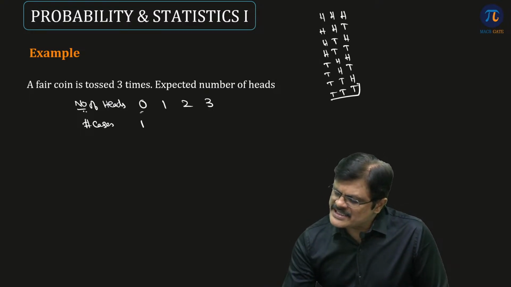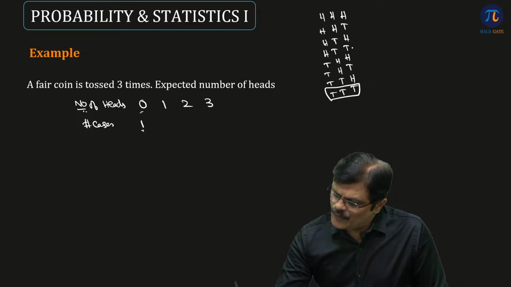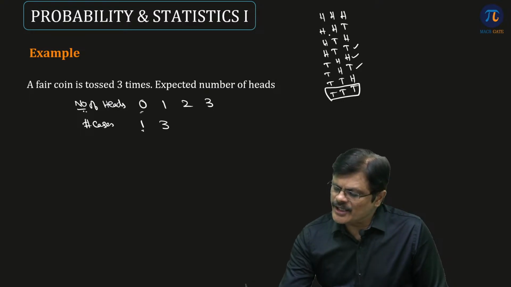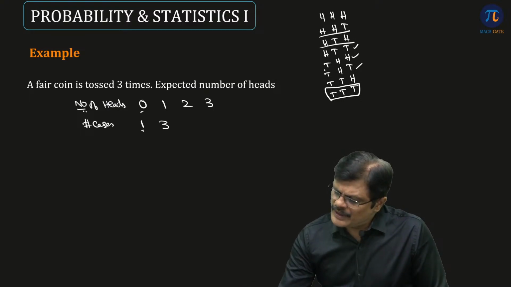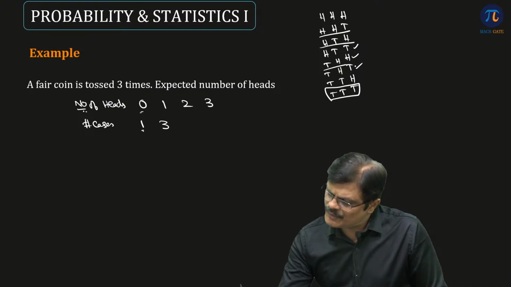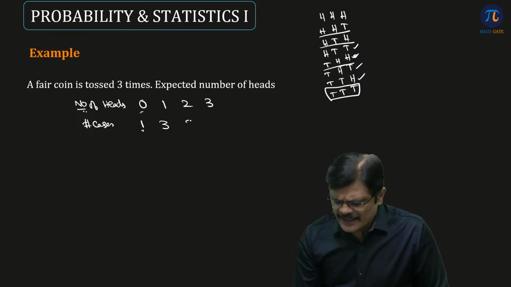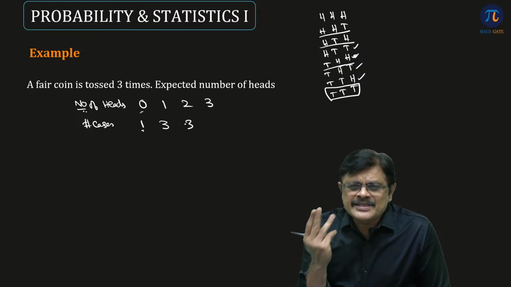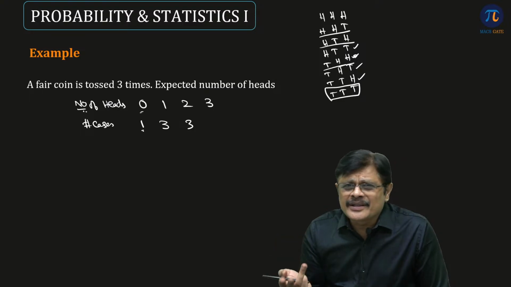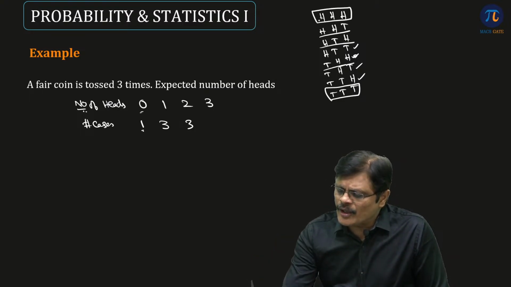So this is the case of 0 heads. That is one case. 1 head means how many cases? 1 head here, 1 head here, and 1 head here. 3 cases. 2 heads, how many cases? 1, 2, and one more, which is this one. It is the 2 heads case. Am I clear? Anyhow, there are 3 chances where you are going to get 2 heads. How many cases where you can get all 3 heads?